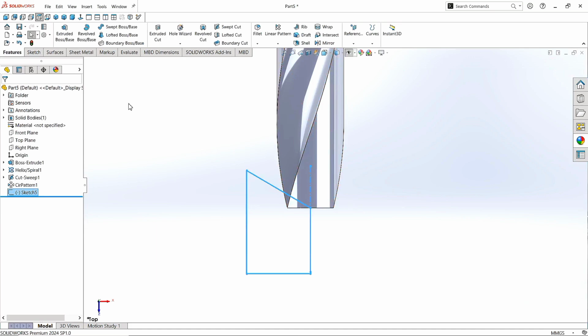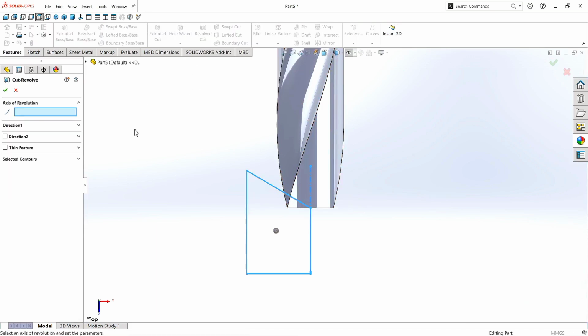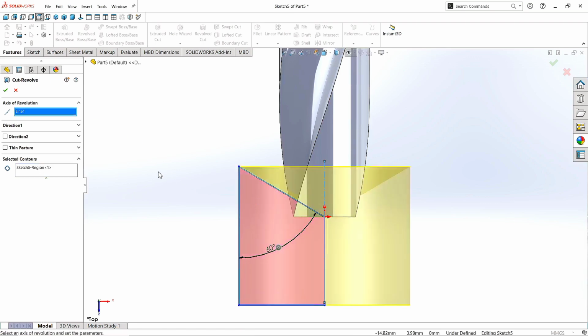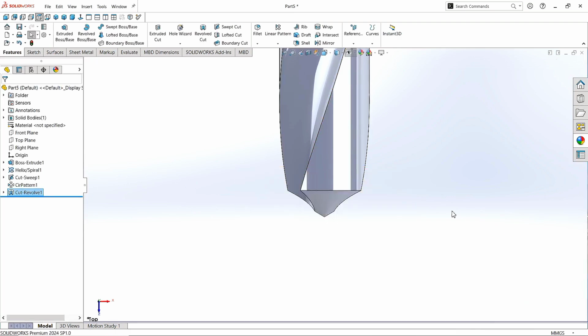Now click on Revolved Cut command. Click here and select this sketch. Click here and select this line as reference of revolution. Click OK. Make it normal.